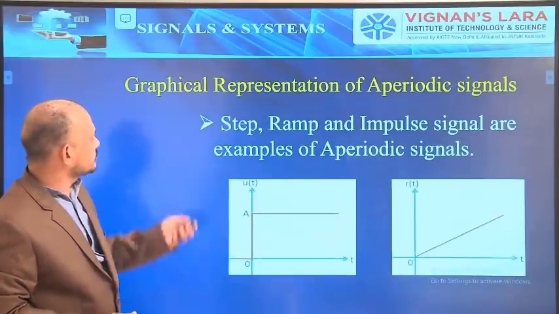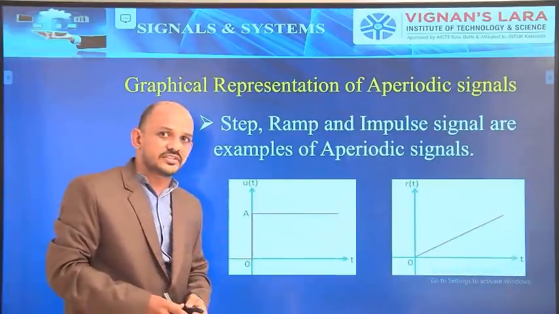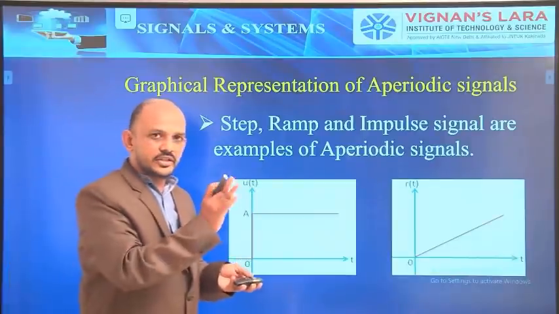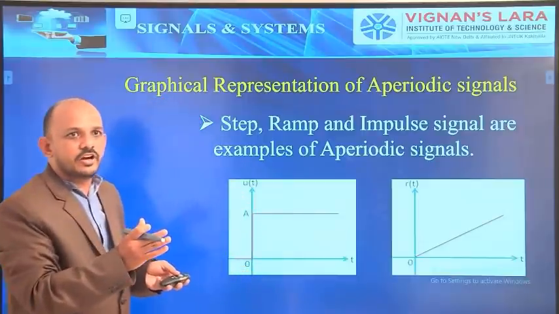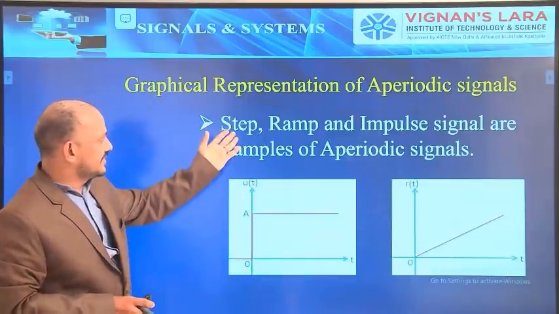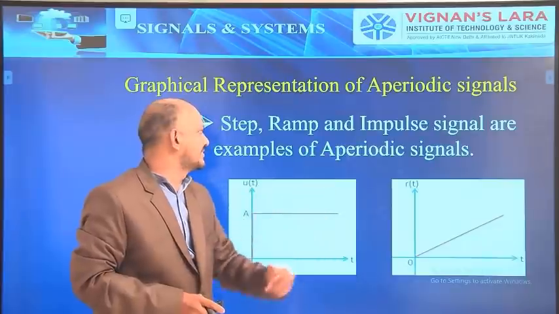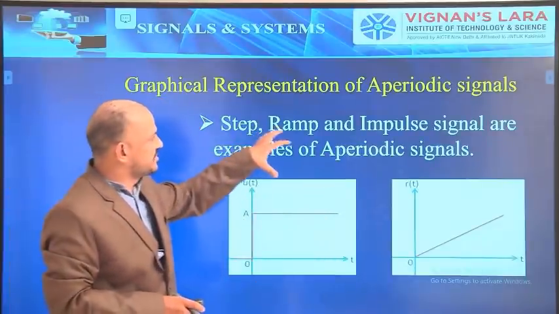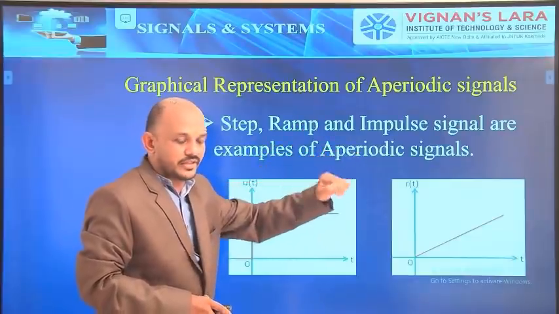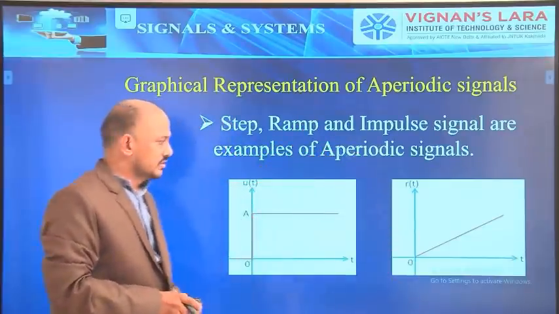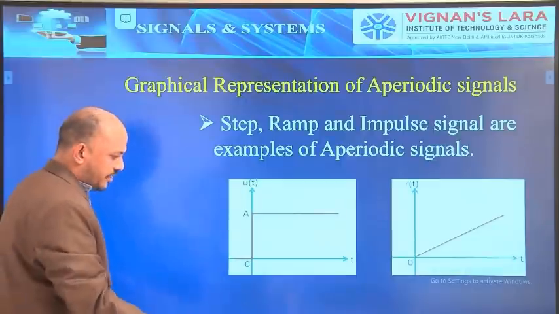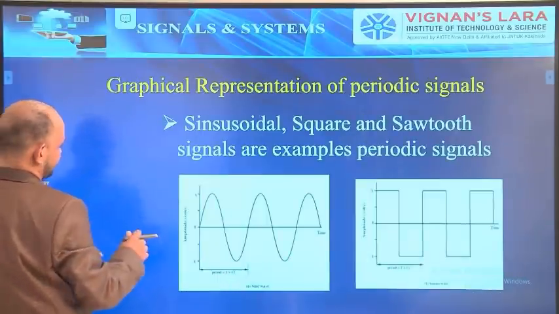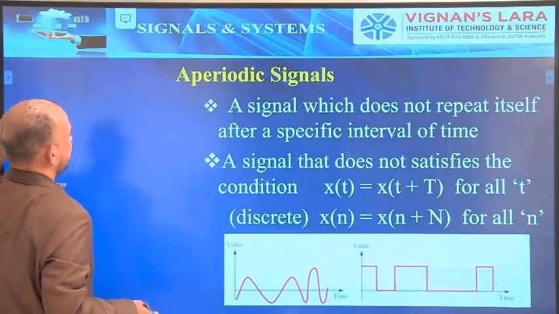Now coming to graphical representation of aperiodic signals. Already I have given some examples. Here the aperiodic signal is not repeating. See, step signal, ramp signal, and impulse signal are the examples of aperiodic signals. You will get the topics unit step function, unit ramp function, and unit impulse function in the coming classes. So just the general step. How will the step look?